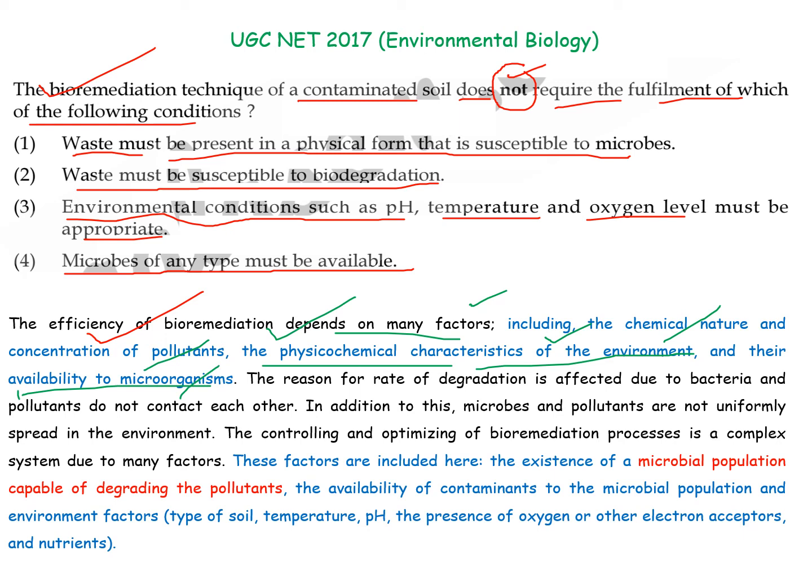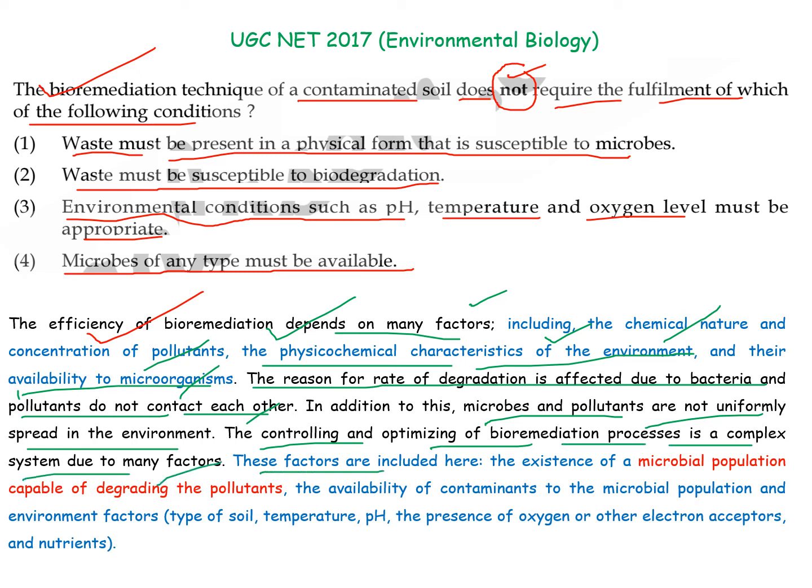These are the key parameters that lead to the efficiency of bioremediation. The rate of degradation is affected because the bacteria and the pollutant do not contact each other. In addition, the microbes and the pollutants are not uniformly spread in the environment. The controlling and optimizing of a bioremediation process is a complex system due to many factors. These factors include the existence of a microbial population capable of degrading the pollutant.